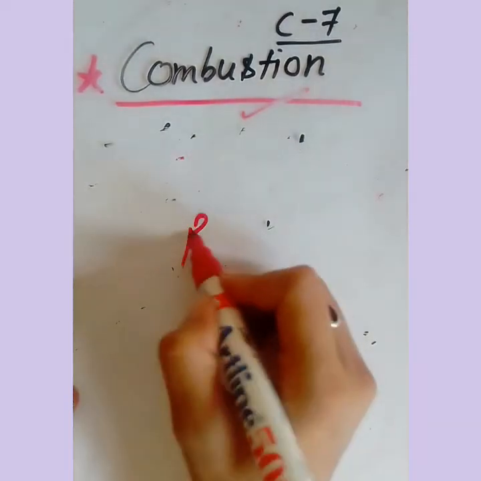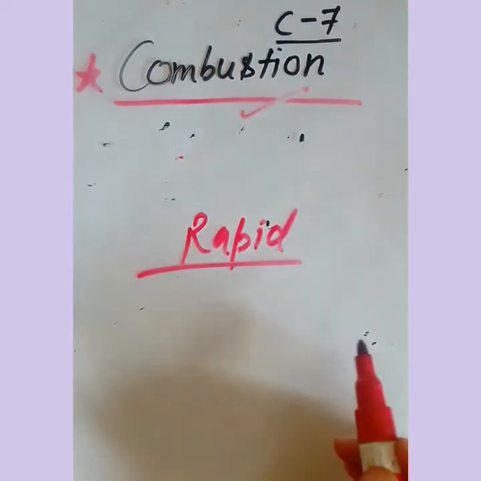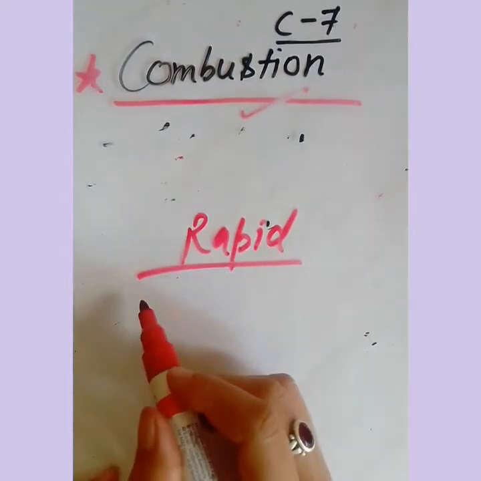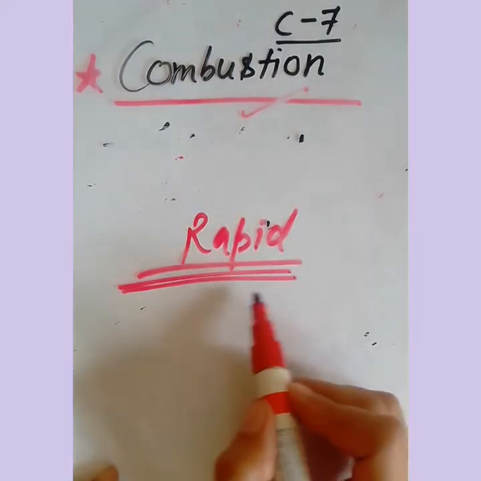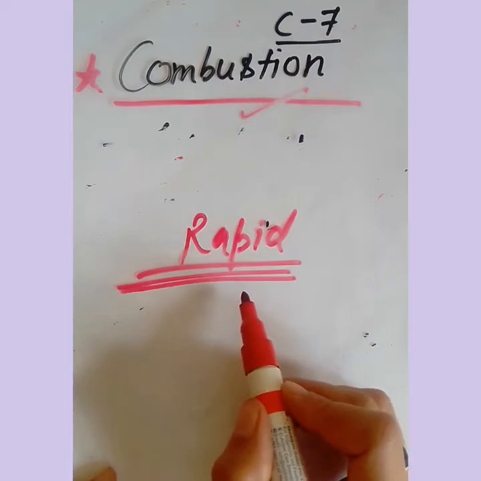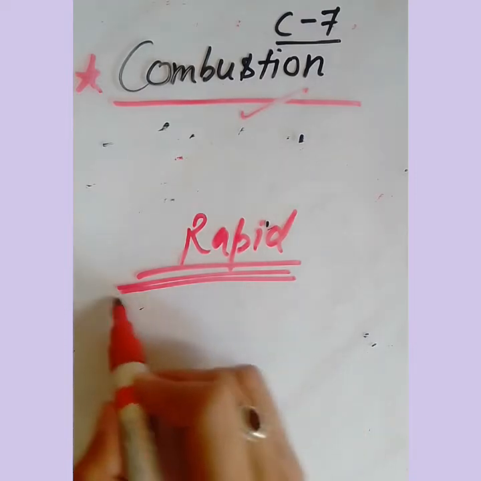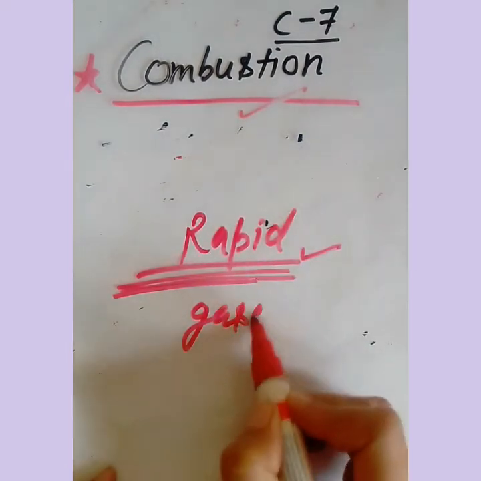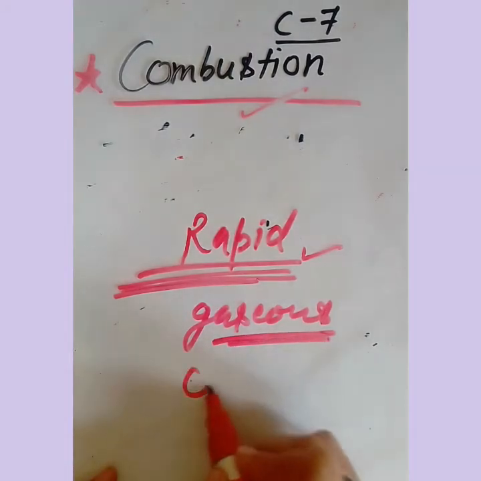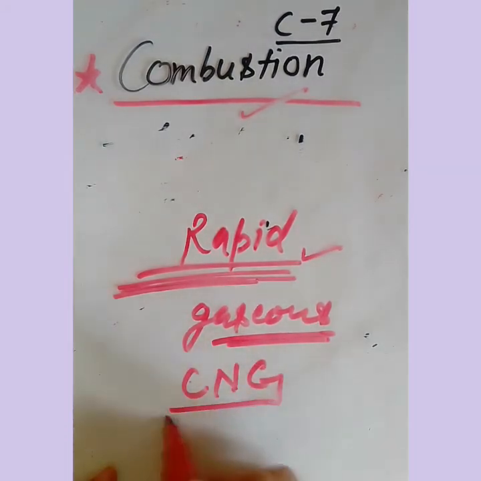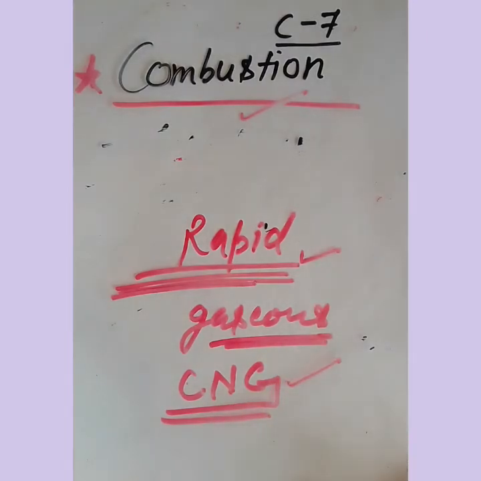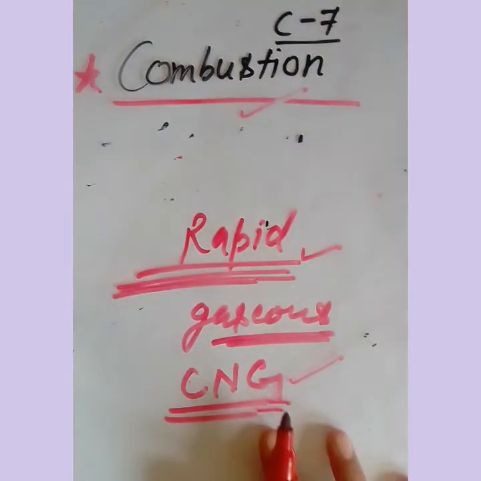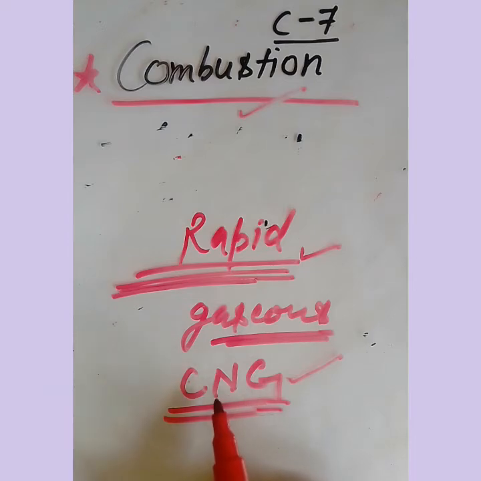In rapid combustion, as the name indicates, it is very fast. Here the combustible substance burns up to the last and produces heat and flame. That is called rapid combustion. You have commonly seen this rapid combustion in gaseous fuels. A common example is compressed natural gas, which we use in our vehicles. In Delhi, public transport runs completely on CNG, compressed natural gas. So this is an example of a gaseous fuel.